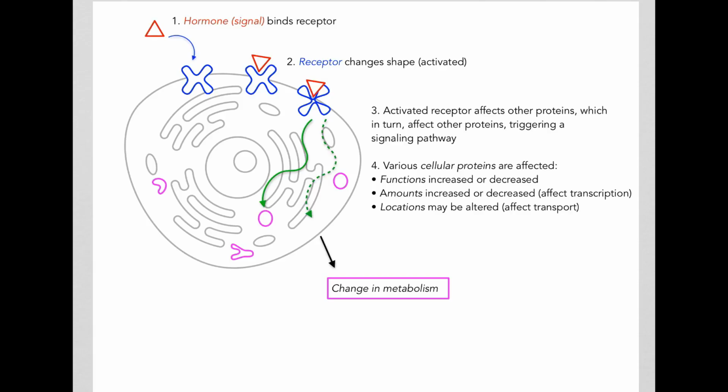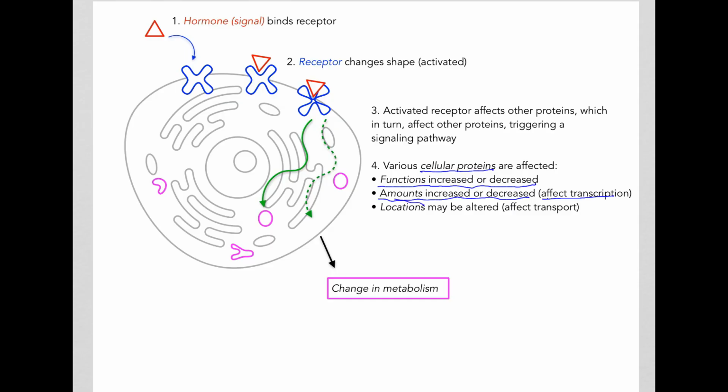This cell signaling pathway will then go and affect all kinds of cellular proteins. The functions of the proteins that are present in the cell may either be increased or decreased. The amount of the proteins may either be increased or decreased by affecting transcription.